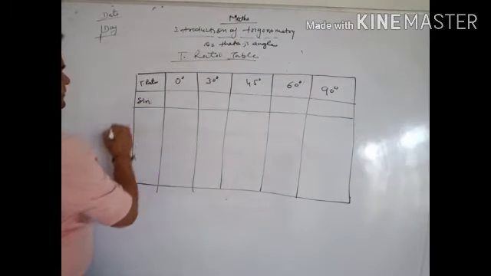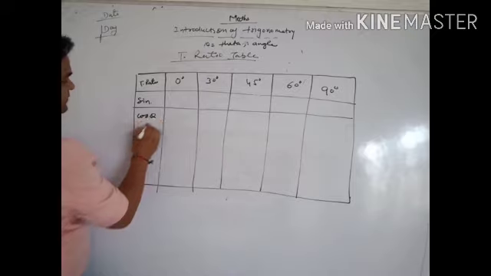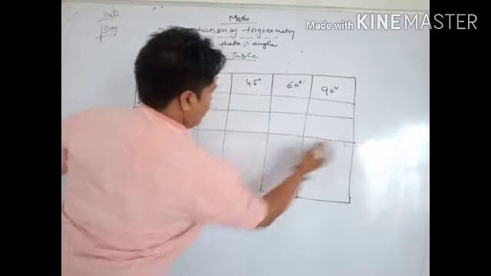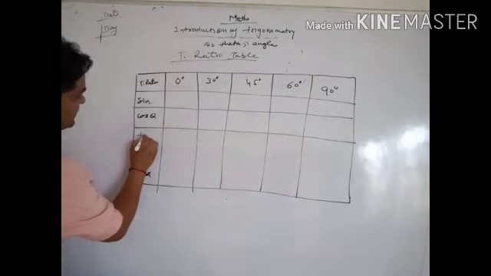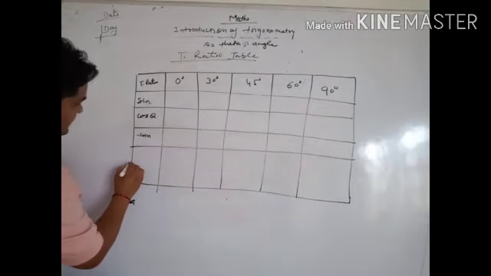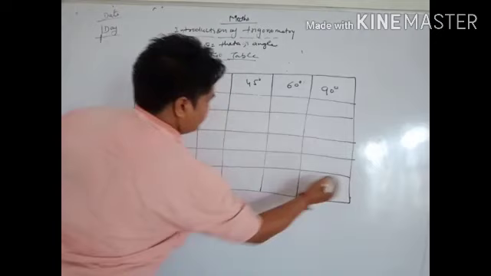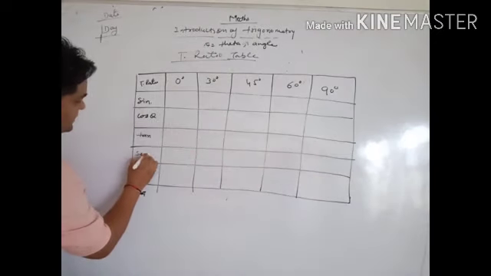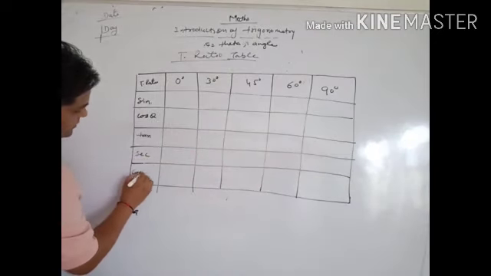So here, sin, cos, next is tan, next is sec, and last is cosec.